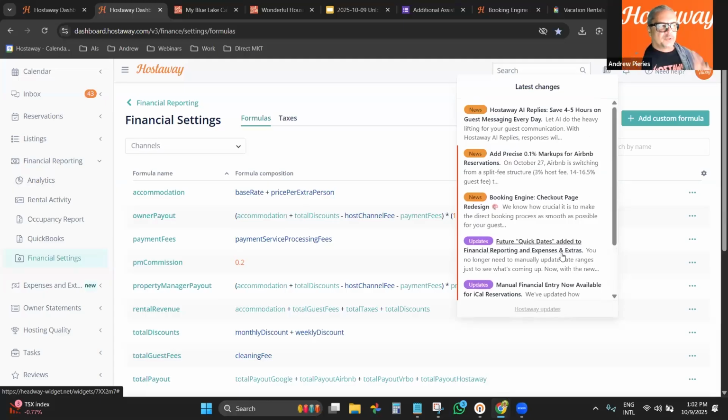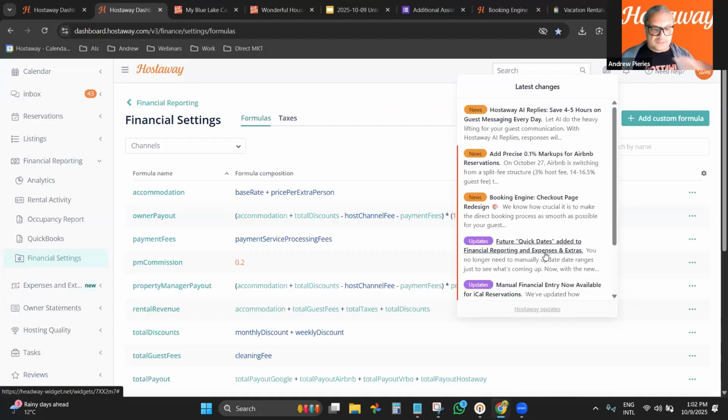Don't forget to update your markups for Airbnb, because on October 27, if you're working on the split fee, 3% with the guest paying 14%, that's about to change. It's going to be 15%. It's going to be a host-only fee for everyone, especially in North America, right? Because in many countries that was already standard. In North America, in the US, that was not the case. Many people were still on the split fee.